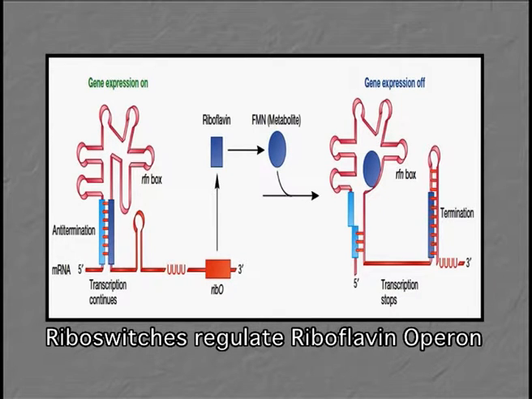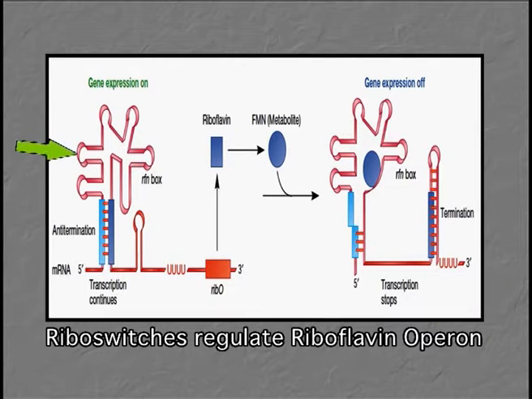What happens next is that when FMN binds to this RFN element, it alters the folding of the leader region, and because of this alteration in the folding pattern, a prokaryotic transcription termination signal is generated.